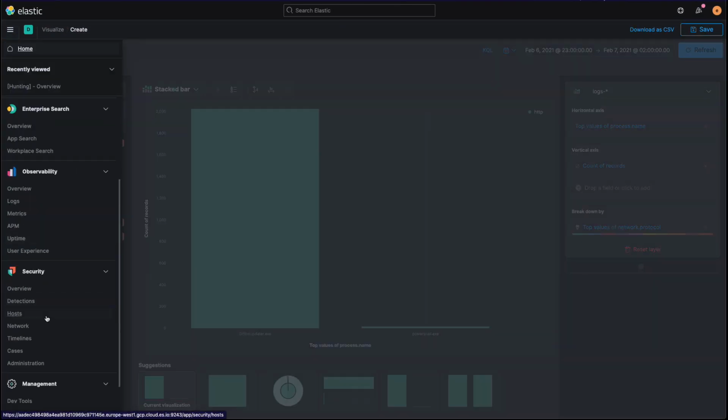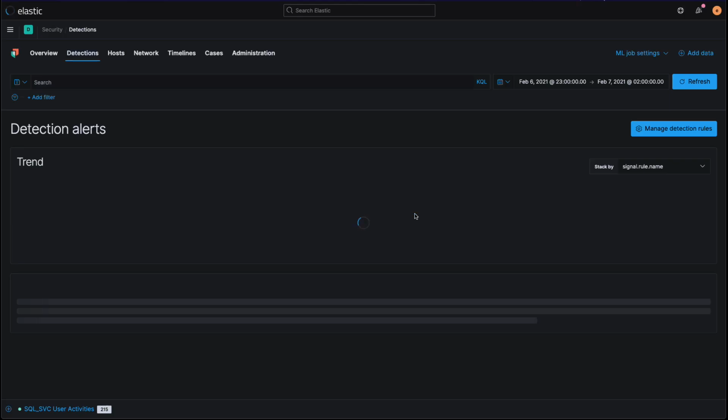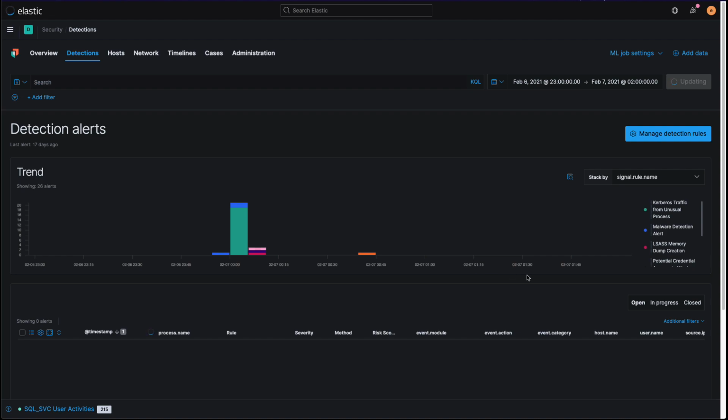Now we have identified the command and control behavior, let's go back to the detections page and see what the attacker's next steps were.